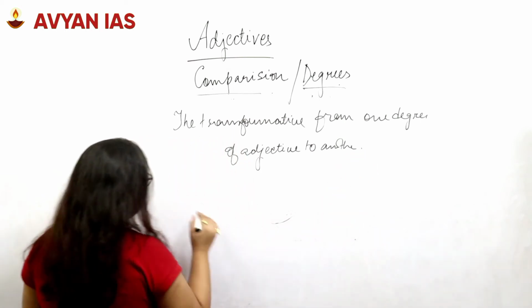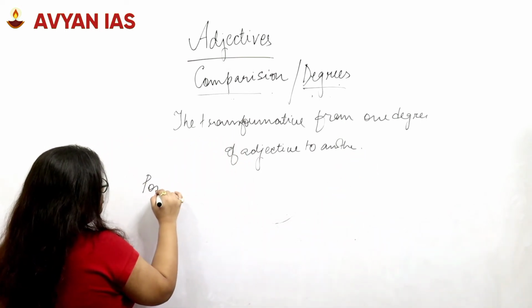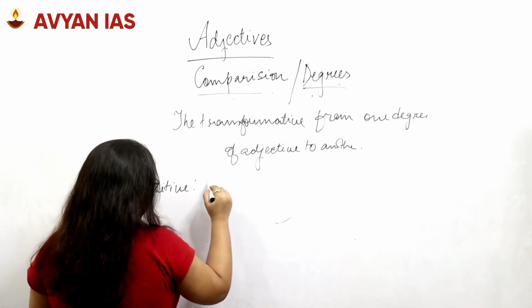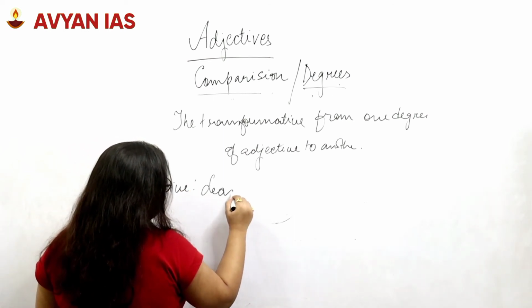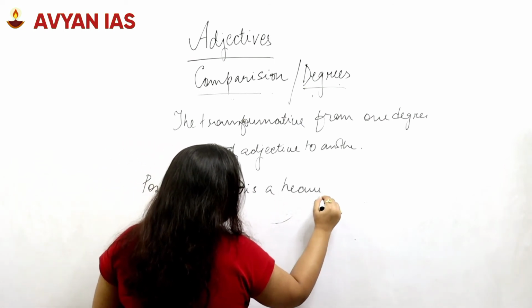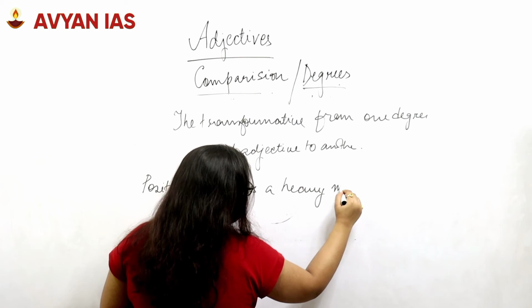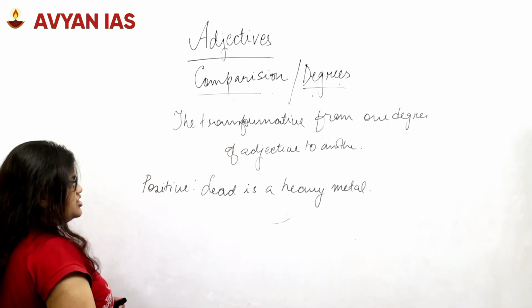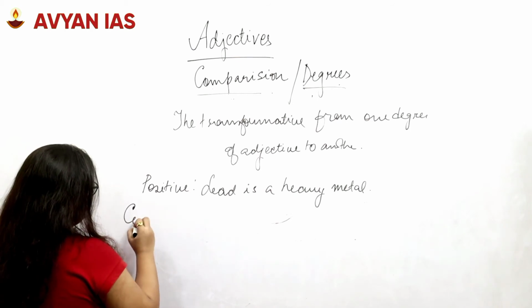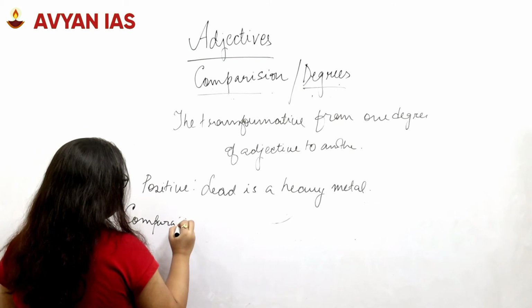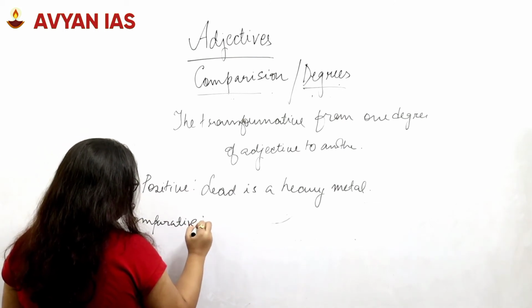For example, in the positive degree, if we take "Lead is a heavy metal," how will we transform this to a comparative degree and then a superlative degree?